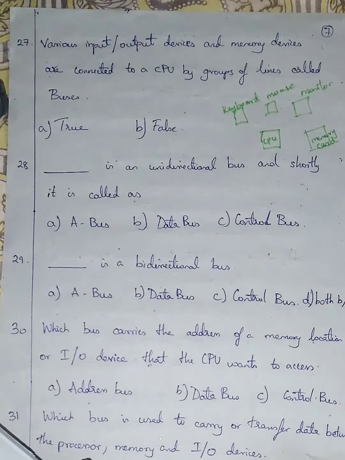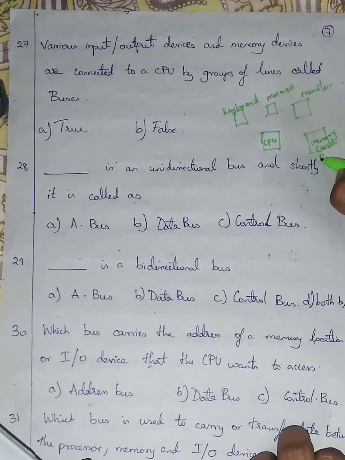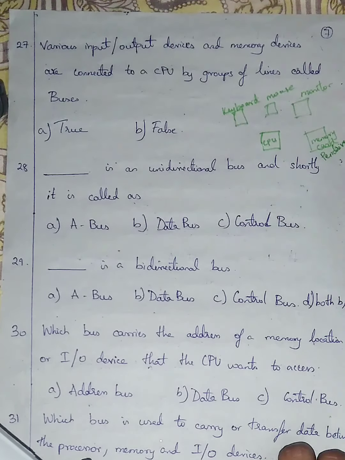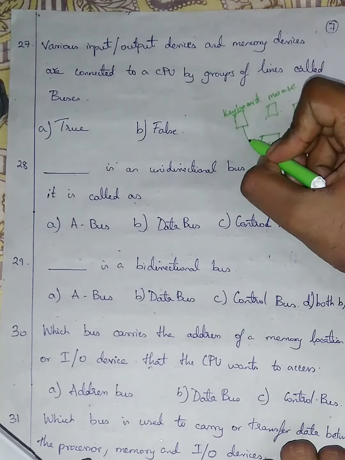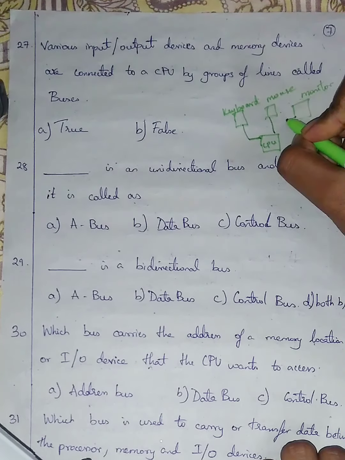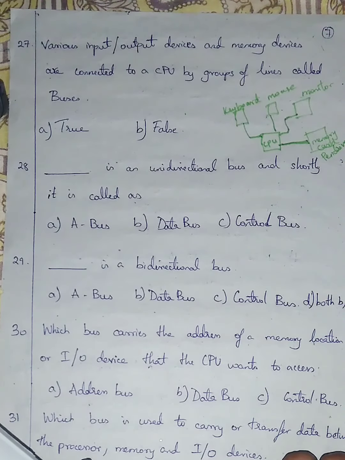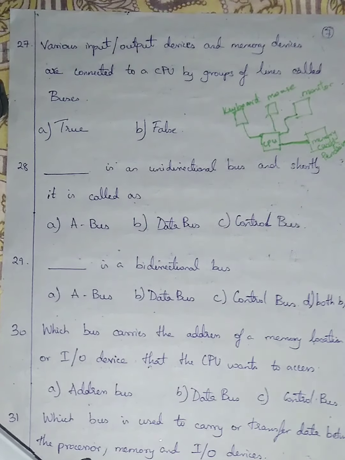We don't place a memory card in a computer. But for memory card, you just imagine this as a pen drive. Okay, not a memory card, pen drive, otherwise it will be confusing. We'll be connecting this with some lines, right? In the diagram. In the real, actual 3D world, we'll be connecting it with wires. Those wires, in the 2D diagram, will be connecting with lines. Those wires and lines are called buses. So I'm going with option number A, true.